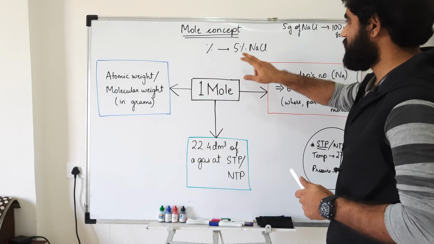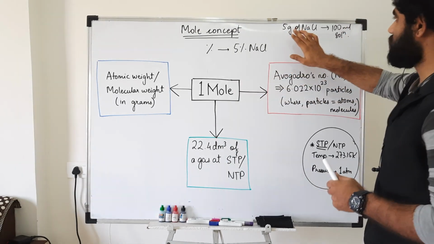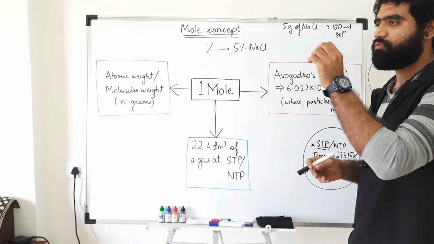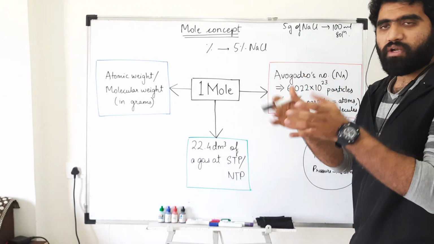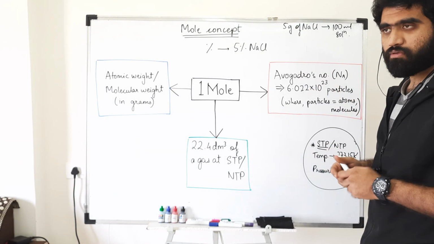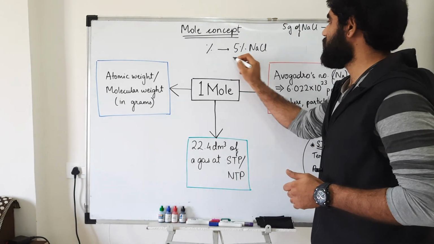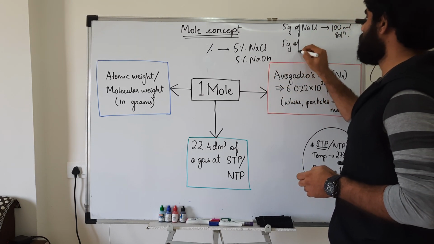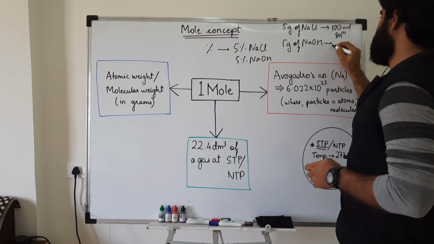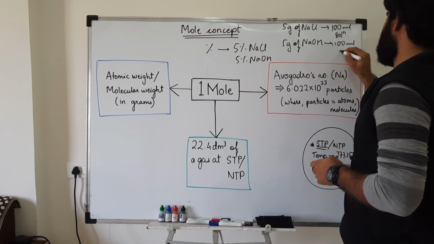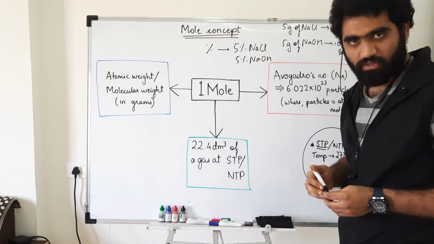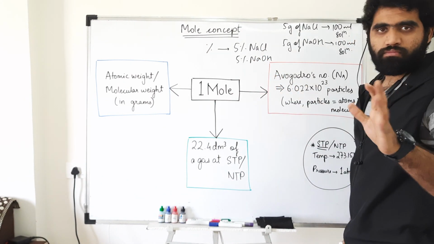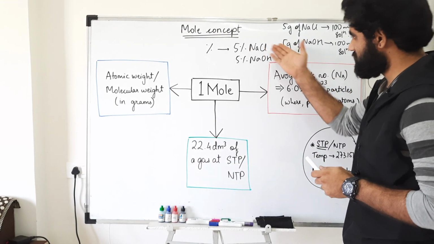For example, if I need to prepare 5% of NaCl, it means I need to dissolve 5 grams of NaCl in a specific volume of water, ultimately to produce 100 ml of the solution, so that I can get 5%. Similarly, if I need to produce 5% of NaOH, again I need to take 5 grams of NaOH and dissolve it in a specific volume of water, giving 100 ml solution of 5%, right?